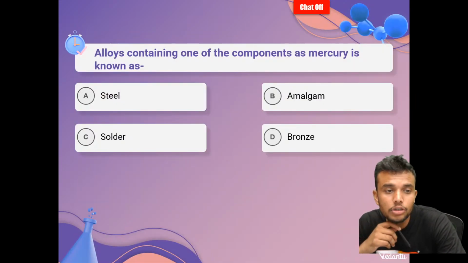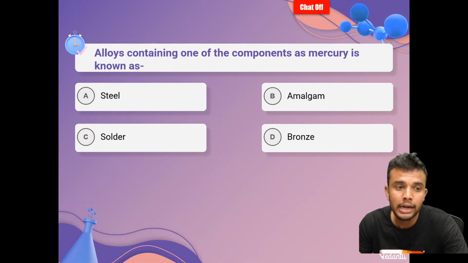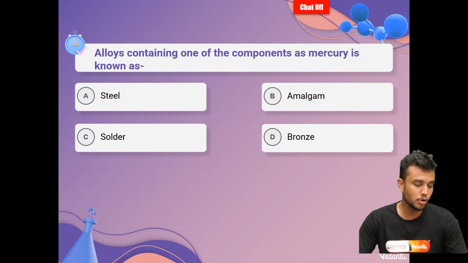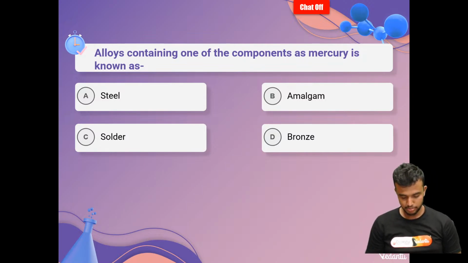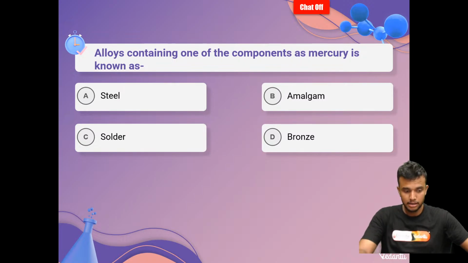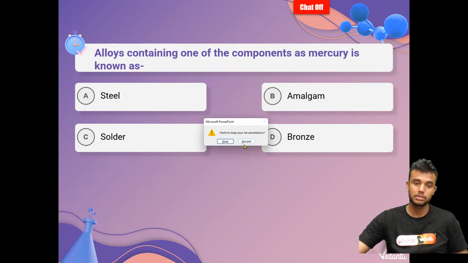Then quiz time. First question: alloys containing one of the components as mercury are known as? Let me know the answer, students. My dear students, let me know the answer. One second, there is some technical glitch.